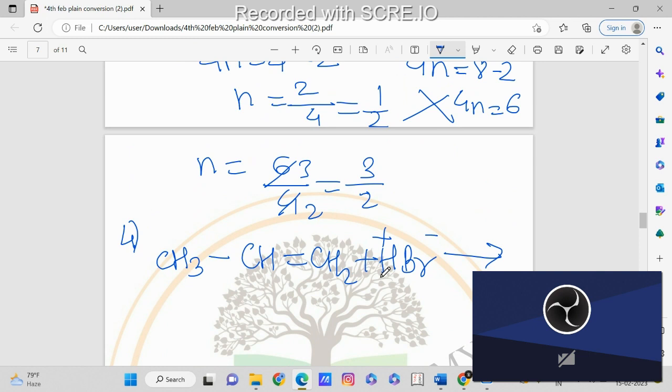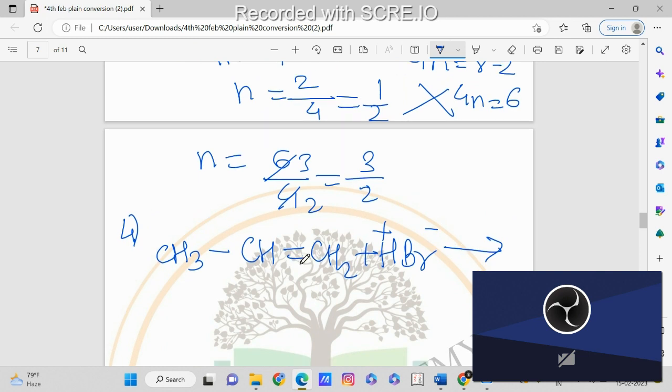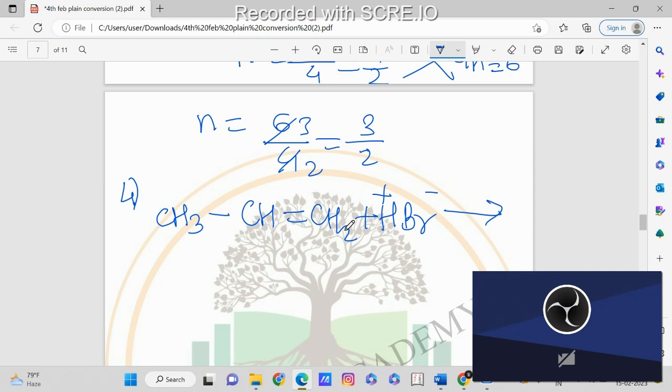So H and Br will go to these two carbons which are having the double bond. But we don't know where exactly they will go, where the H will go and where the Br will go.